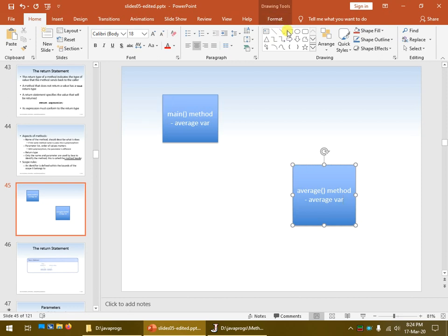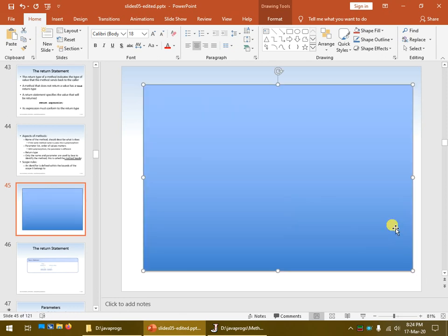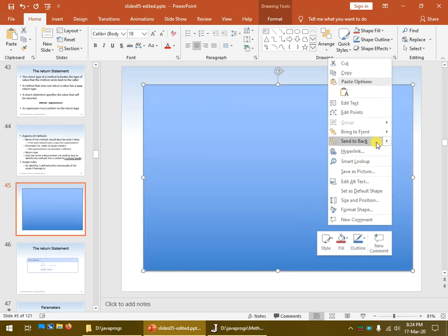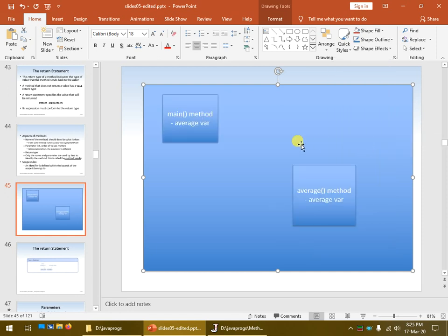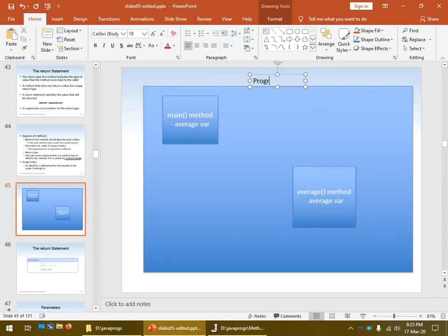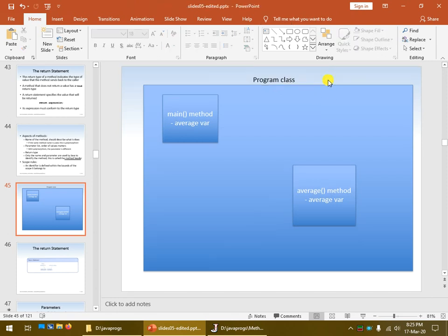And then surrounding all of this is the program class. So this is our big old program class right here. So let's add a little note there. That's the memory for the whole program class.